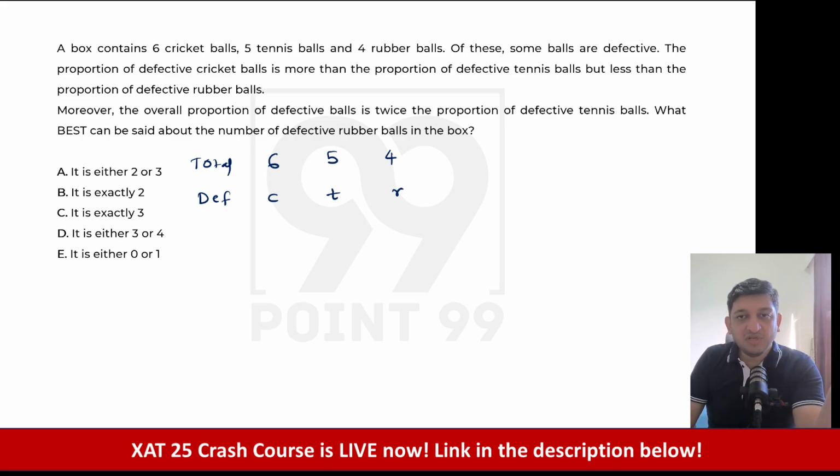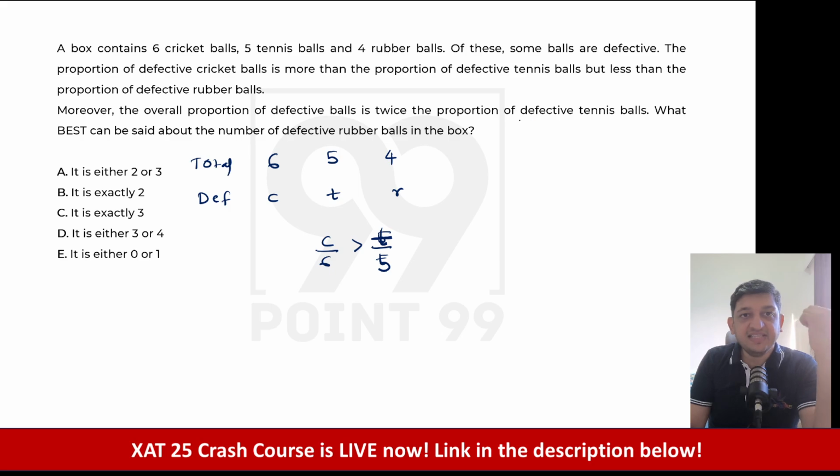So once we write it down, then I think we should be fine. Let's write it and see how we proceed. Let's look at the first part. We know that the proportion of defective cricket balls is more than the proportion of defective tennis balls. So what is the proportion of defective cricket balls? C by 6. Now we know that this is greater than the proportion of defective tennis balls, which is T by 5. So C by 6 is greater than T by 5 in this particular context.